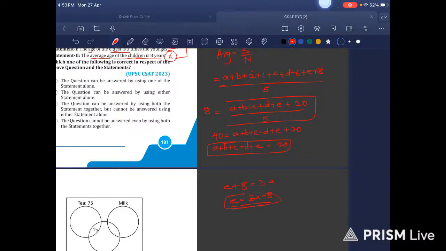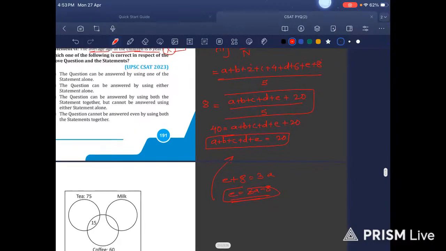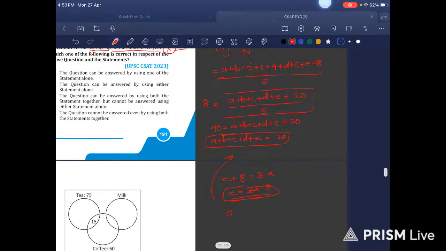Now put this value in equation number 1. That will give you A plus B plus C plus D plus E. Sorry, not E. It would be D plus 3A minus 8 is equal to 20. 4A plus B plus C plus D is equal to 20 plus 8, that will become 28.